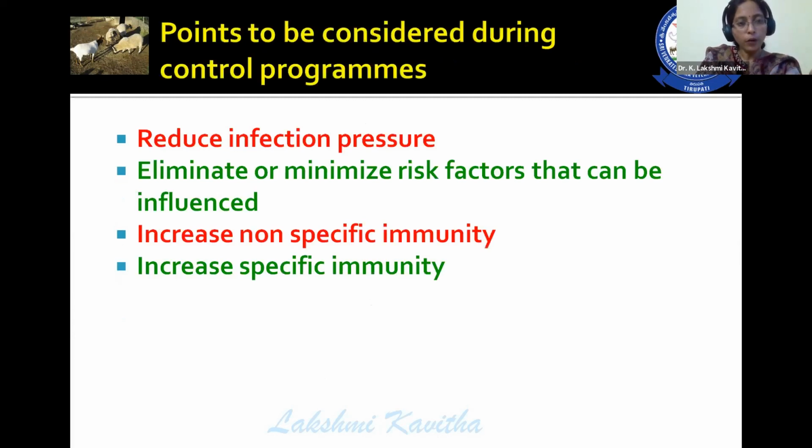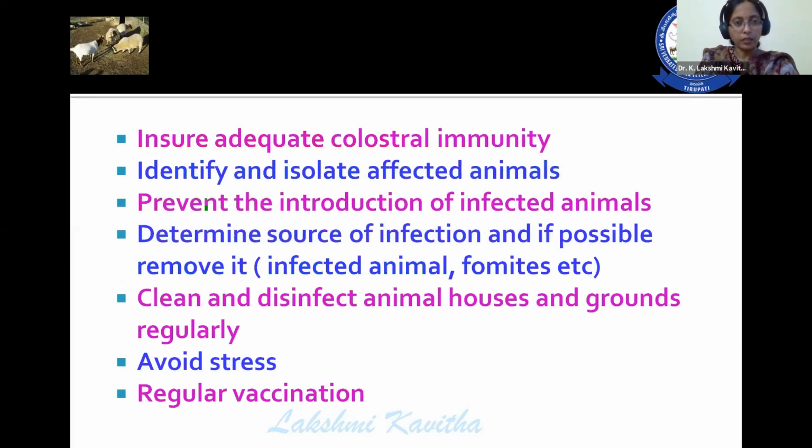And what are the points to be remembered during the control programs? Reduce the infection pressure, eliminate or minimize the risk factors that can be influenced. By observing the farm itself, you can assume what might be the risk factors. So eliminate or minimize those risk factors, increase the non-specific immunity in the animal, that means feeding properly and giving colostrum to the lambs and kids, and increase specific immunity by means of vaccination.